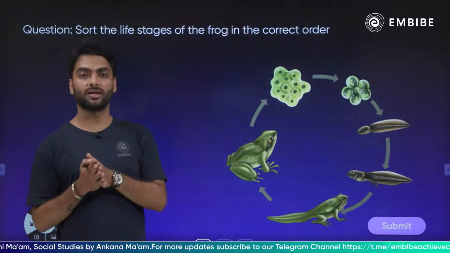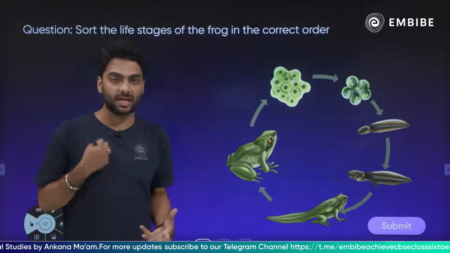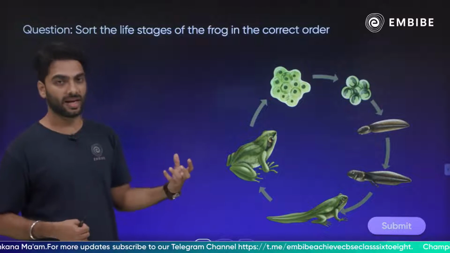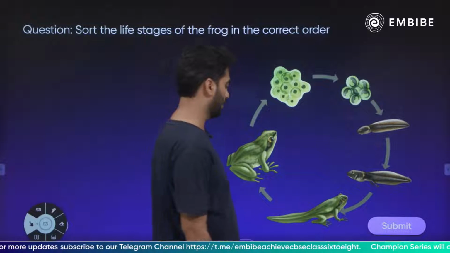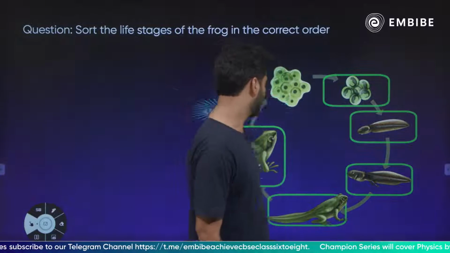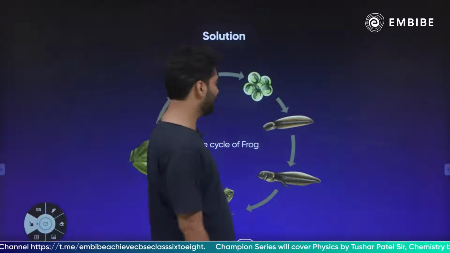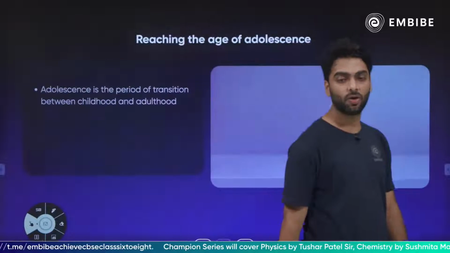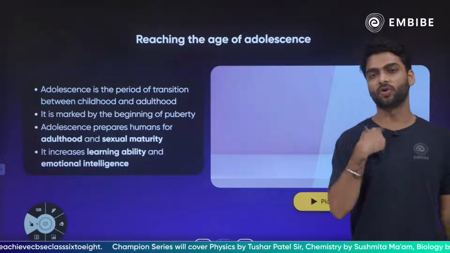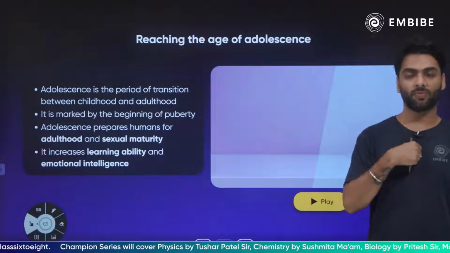So that is what metamorphosis is, the complete transformation from larva into an adult, right? Chaliye. Same happens in the case of butterfly as well. Who will look at a caterpillar and say that this is going to become a butterfly? So it is again metamorphosis.